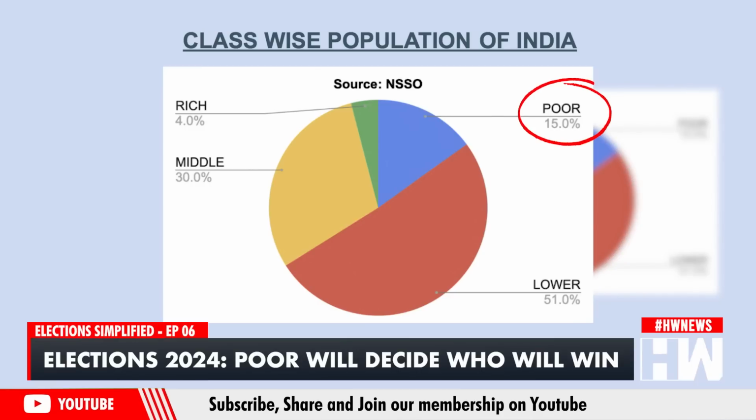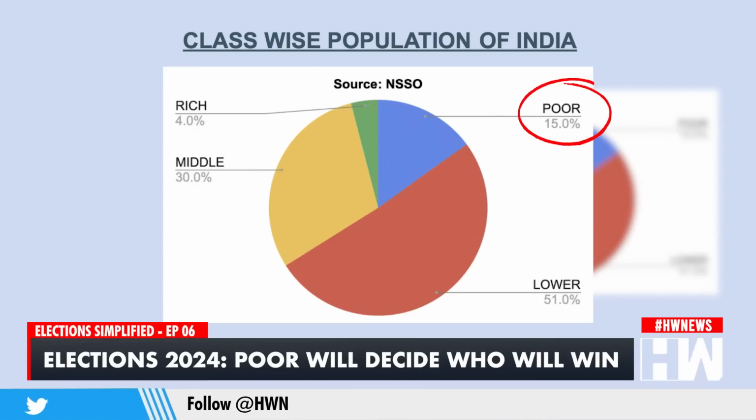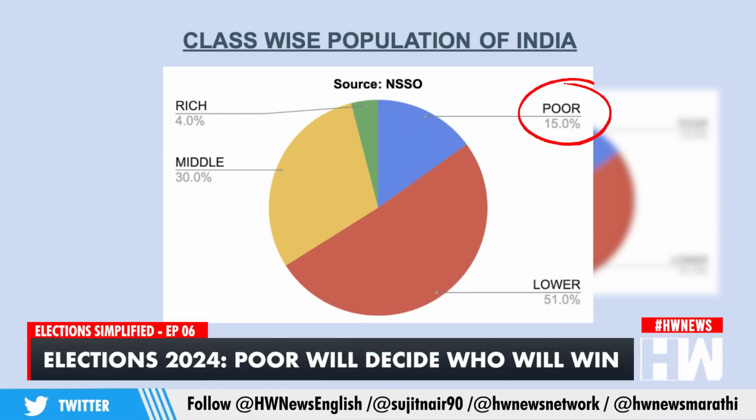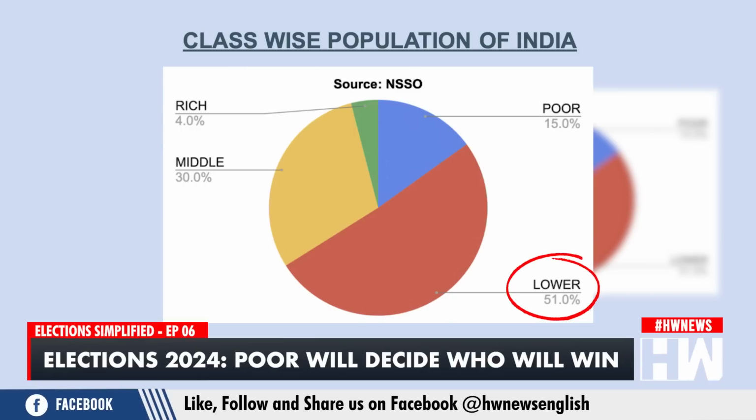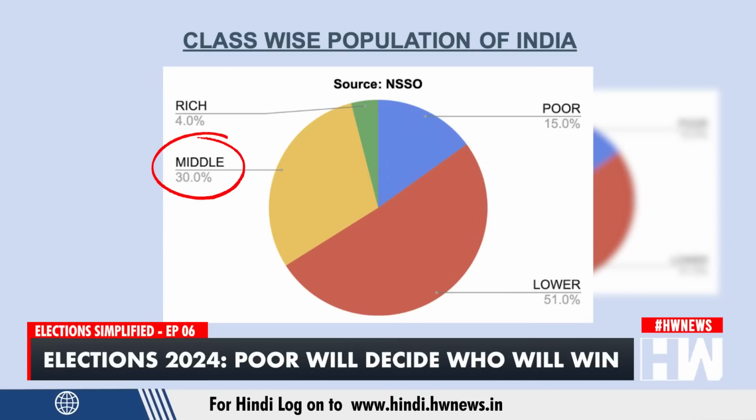CSDS NES says 22%. According to another classification, as per the NSSO, 15% of the households are destitutes with income less than 1.25 lakhs a year. They can be classified as poor. 52% of our households are aspirers, earning anywhere between 1.25 and 5 lakh rupees, and these can be classified as the lower class. 30% of the people belong to the middle class, earning between 5 to 30 lakhs per annum, and only 4% are rich, earning more than 30 lakh rupees.